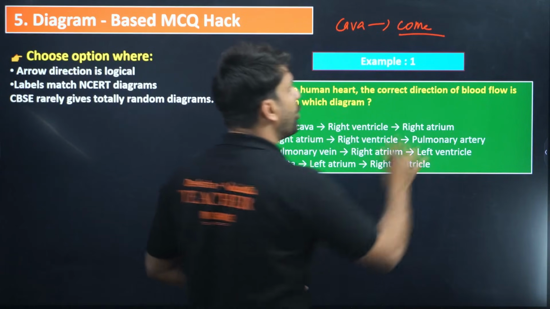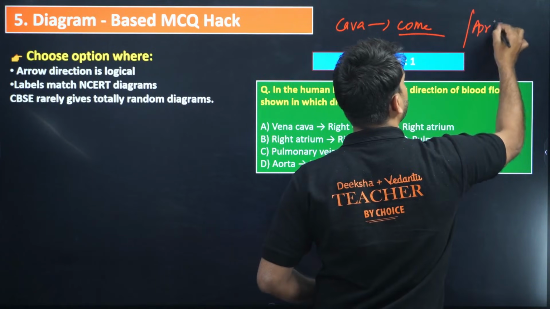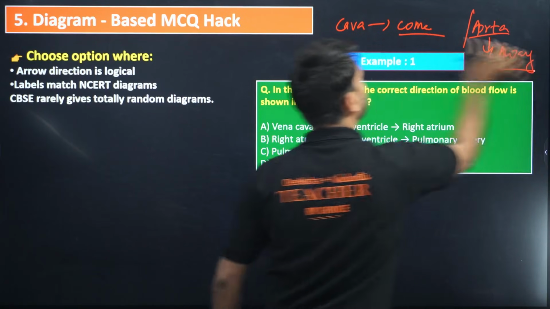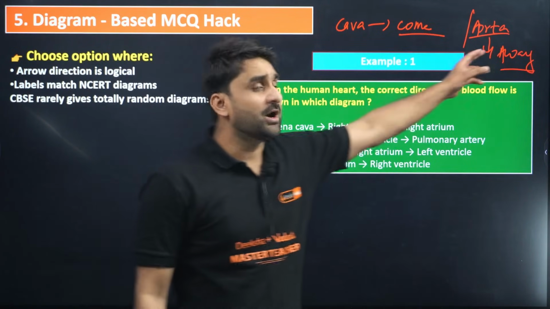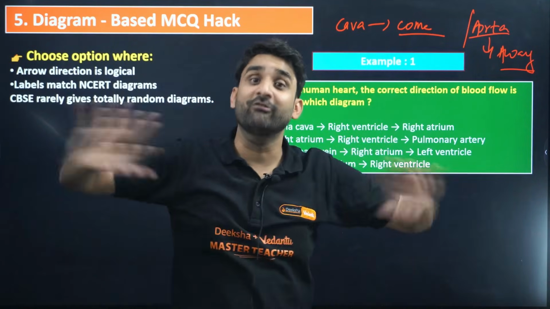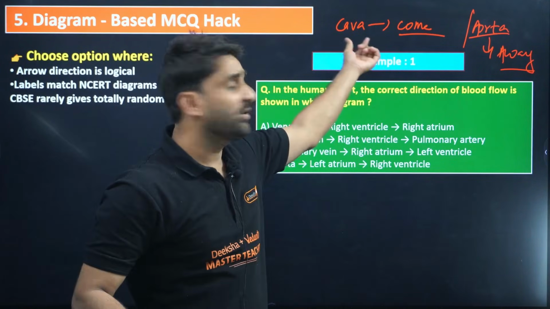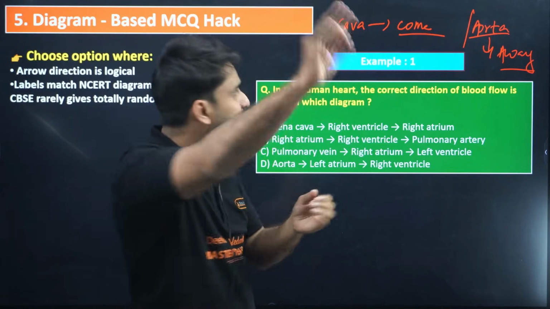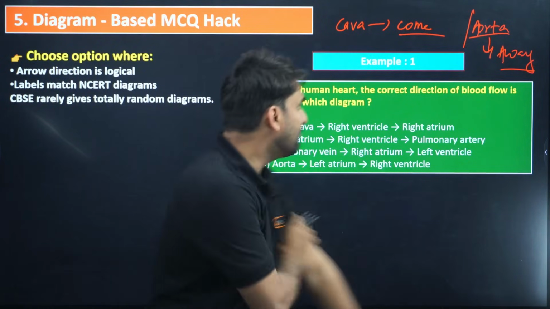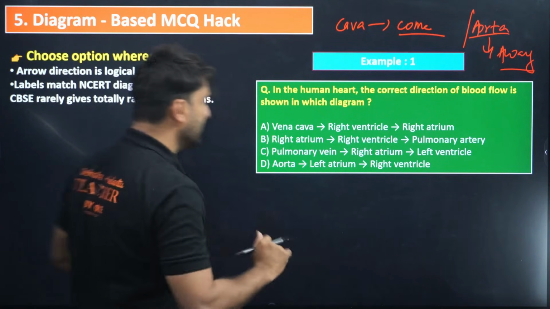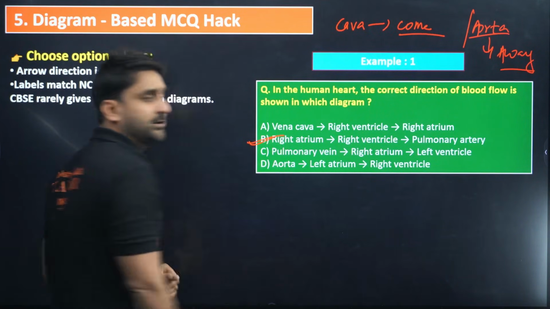And one more part is the aorta. So my dear, aorta means away. You can use these two terms, come and away. So aorta is the portion from which blood goes throughout the body, away. So vena cava receives the deoxygenated blood. After pumping out, it goes through the aorta, right? So my dear, if we go through the diagram, that diagram would be there. Don't worry, my dear. So I think this option would be correct.